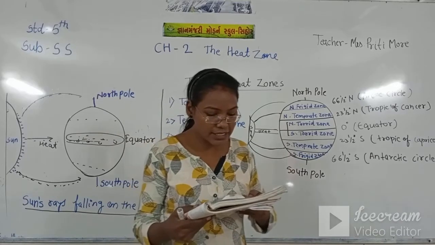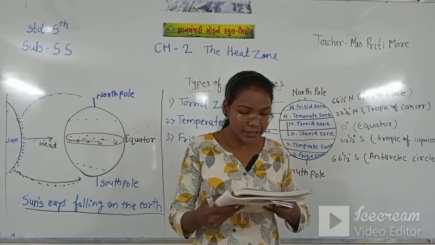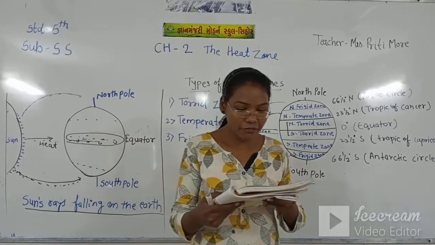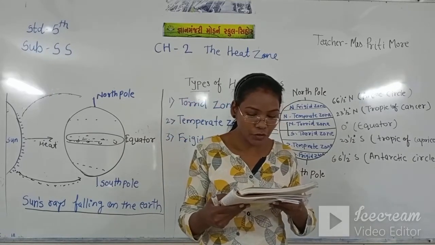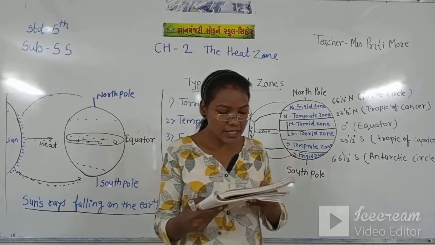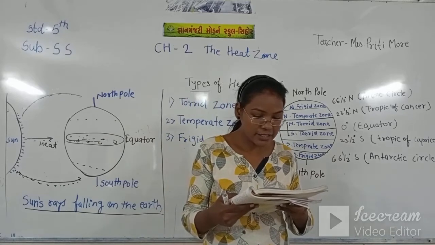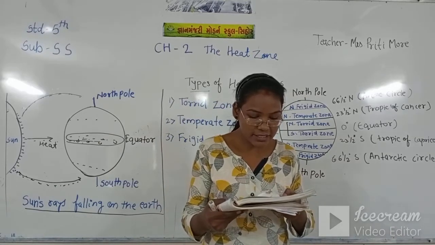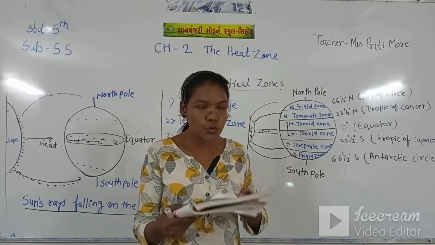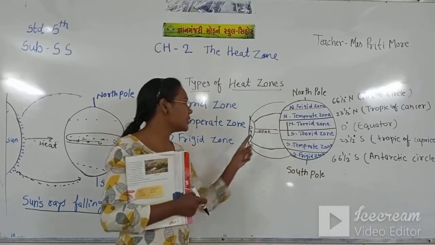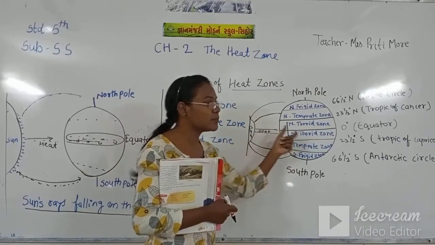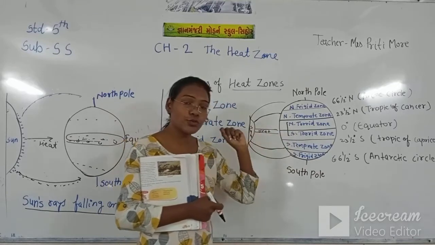Between the Tropic of Cancer and the Arctic Circle, 66.5 degrees North, and the Tropic of Capricorn, 23.5 degrees South, the Antarctic Circle, 66.5 degrees South, the sun rays are slanting and are not so warm. That means here in the torrid zone, the equatorial area, the heat is coming directly.